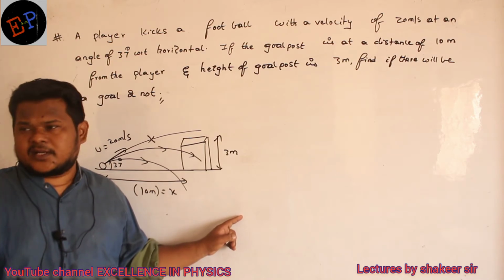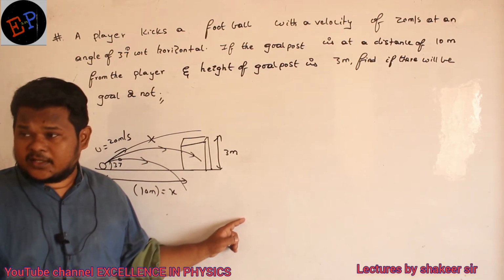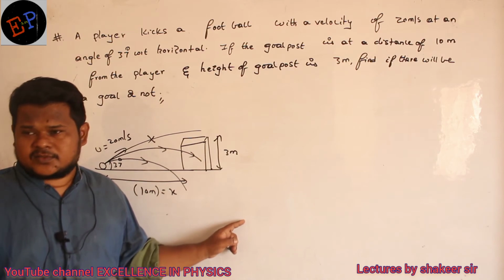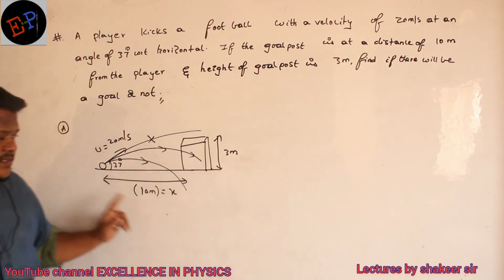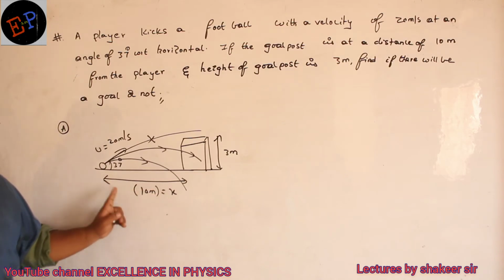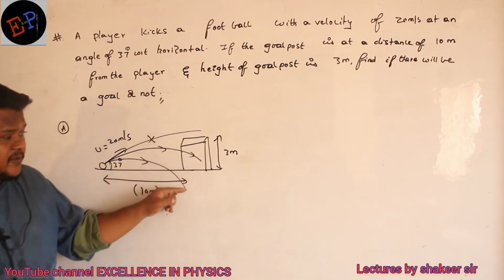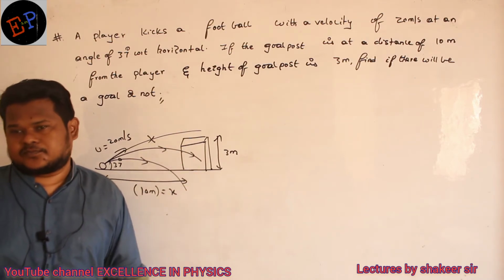The equation that has a relation between x and y is the equation of trajectory. Only in the equation of trajectory will you have a relation between x and y. So it means for a particular x, what is the y? Here what is the x value? 10 meters. At this 10 meters, you have to check the y value. So if the y value is between 0 and 3, then definitely there will be a goal.